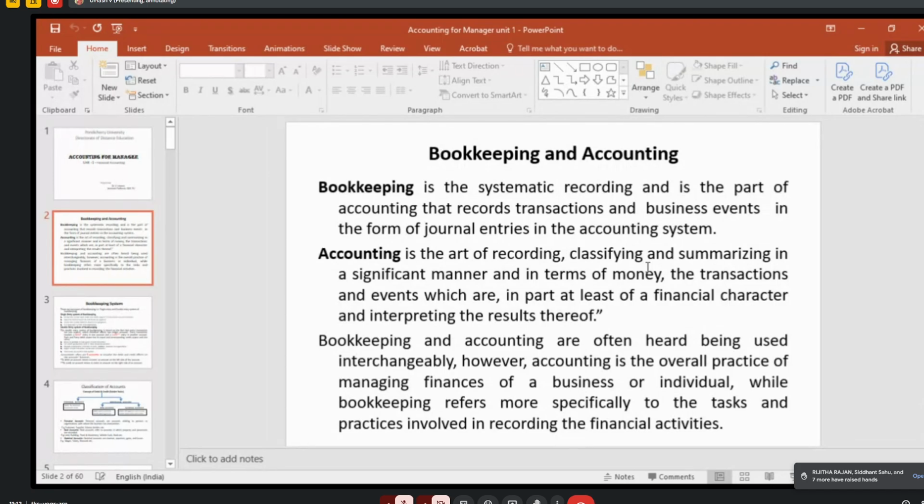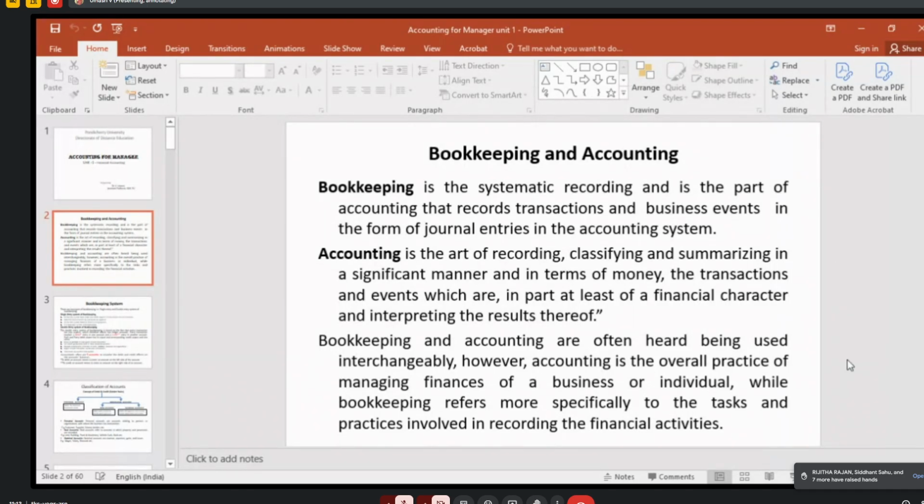So all these transactions should be of a financial character, and you have to record, classify, and summarize them in terms of money. All the events you have to record in financial character, and it is prepared for the purpose of finding the profit or loss, right? So that is called accounting. The accounting definition itself explains what you are going to do, the entire thing, right?